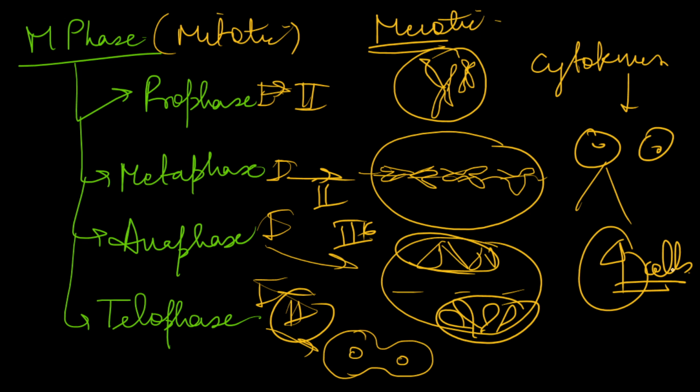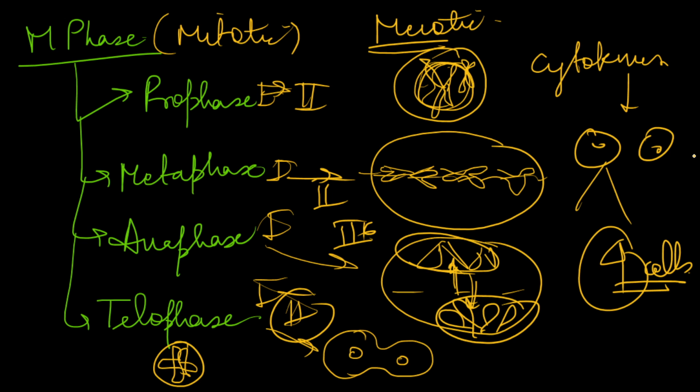I hope you understand this. You can mention in prophase that chromosomes condense, spindle forms, and the nuclear membrane disappears. In metaphase, chromosomes align at the equatorial plate. In anaphase, sister chromatids separate and move to opposite ends. In telophase, the nuclear membrane reappears and chromosomes decondense; here you can see the chromosomes uncondensed inside the nuclear membrane. In cytokinesis the cell is divided into two parts. So these are the phases of the cell cycle.